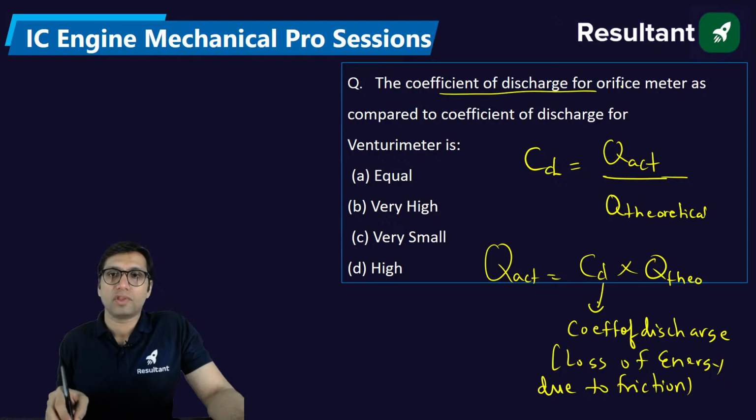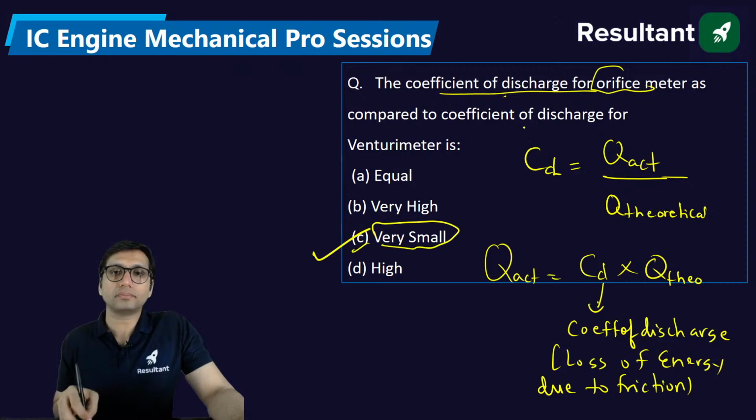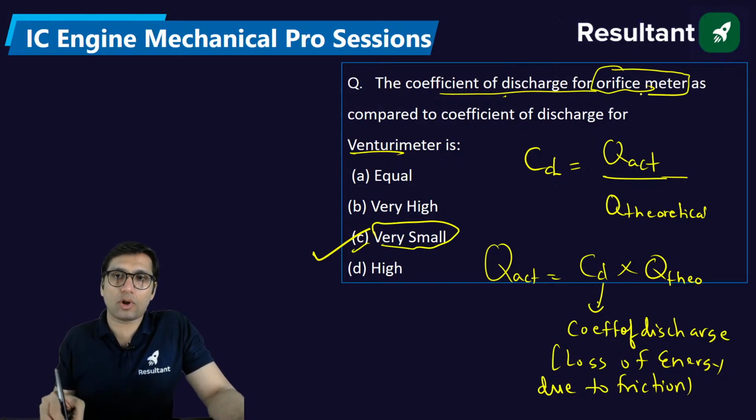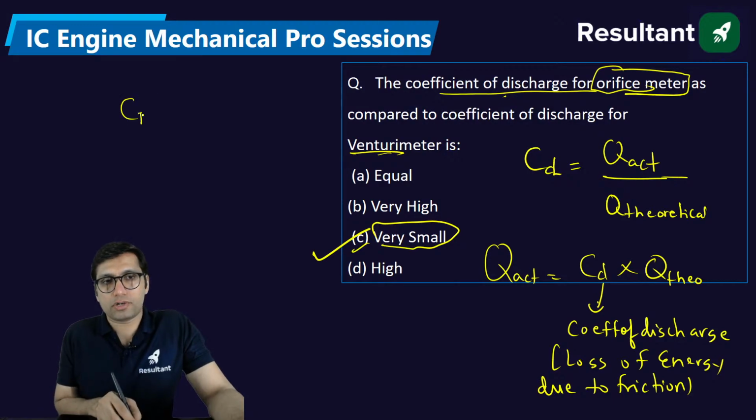If you see, for orifice meter, you will find coefficient of discharge is small as compared to venturi meter. Why? Because in case of orifice meter, there is more loss of energy as compared to venturi meter.